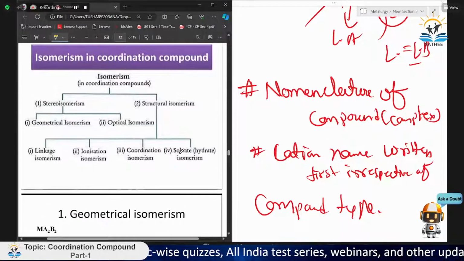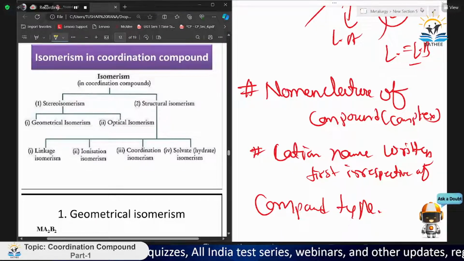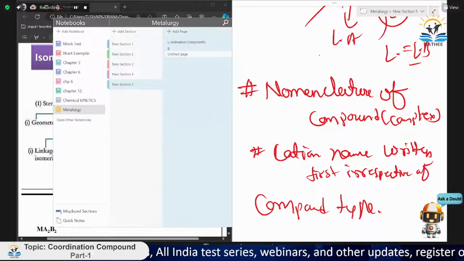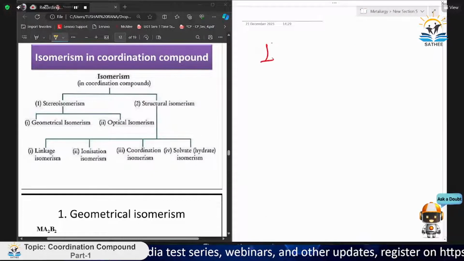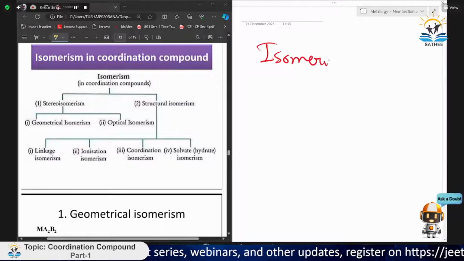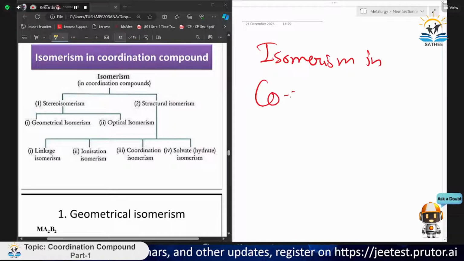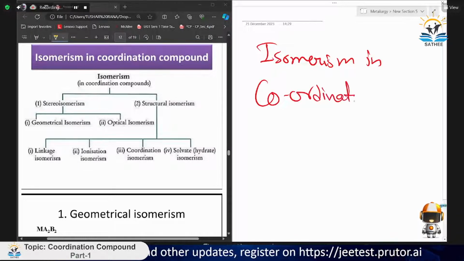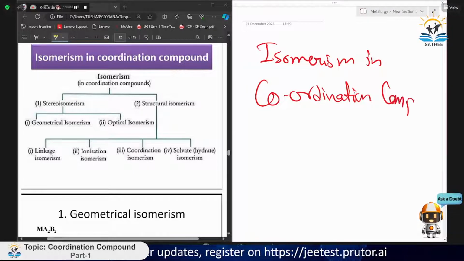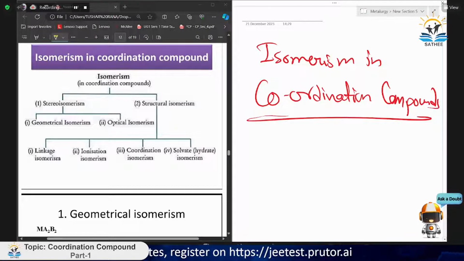Now, let's move on to the isomerism part. I will take another page freshly. Isomerism in coordination compounds. Okay, so what does it mean by that?